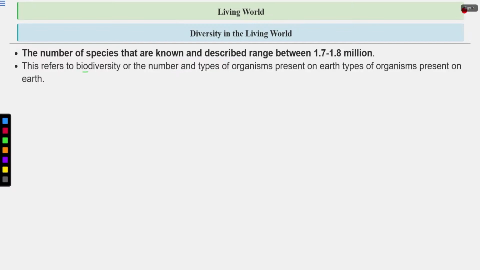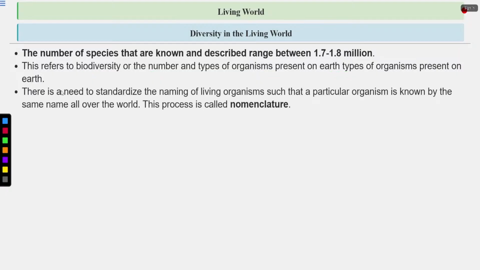So this refers to biodiversity. What is biodiversity? The number and type of organisms present on the earth. This is biodiversity. When you go outside and look around, there are a lot of species of insects, plants, animals, even microorganisms. So you can see a lot of biodiversity.